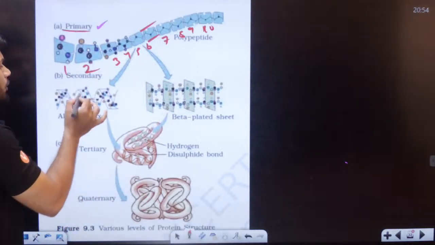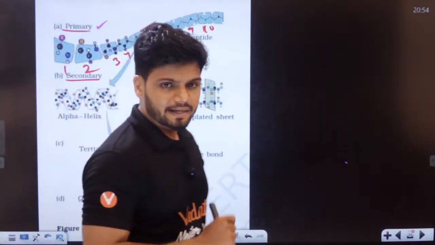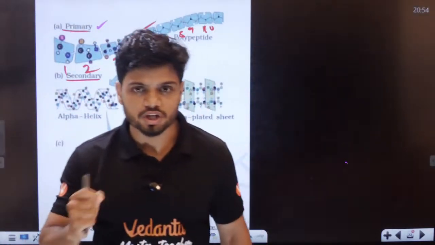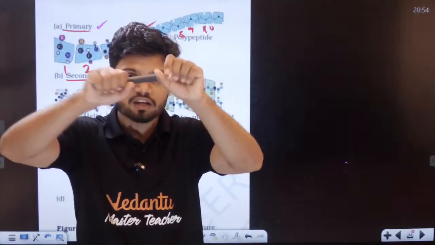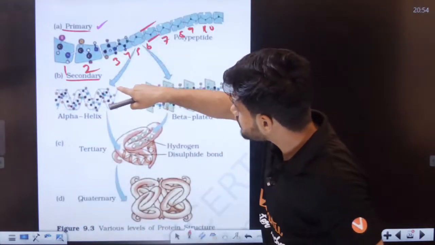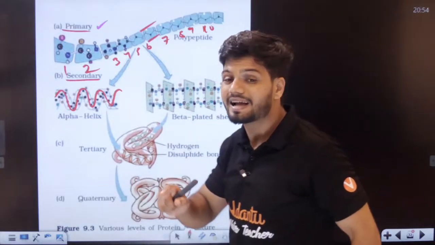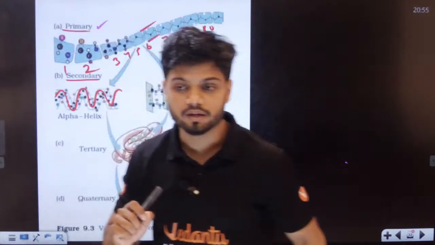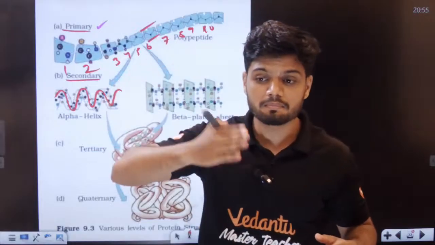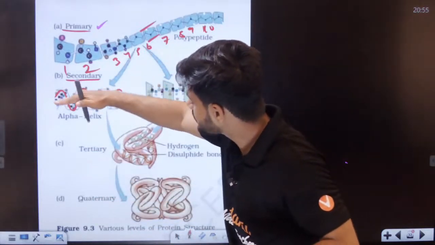Now, what about the secondary structure, students? In the secondary structure, what is happening? If I bend the thread and give it a shape. If I bend the thread into somewhat like a DNA-like structure, it is called a helical structure. I am bending the thread here. Can you see?